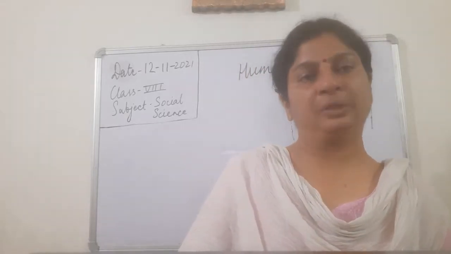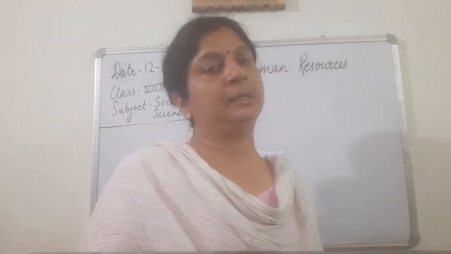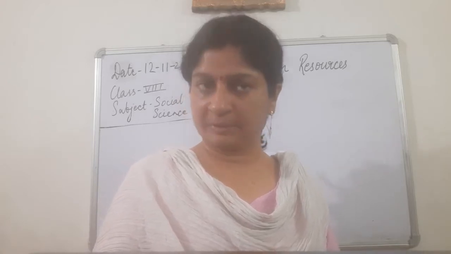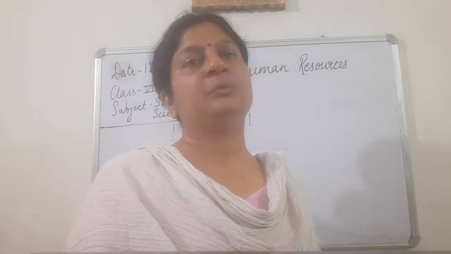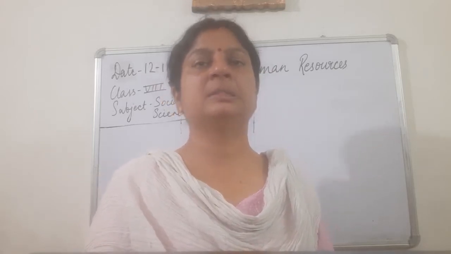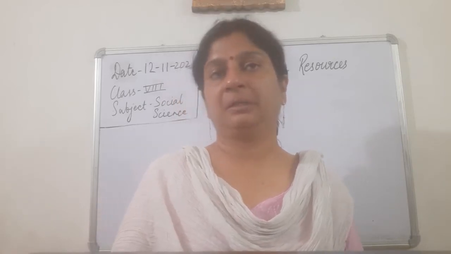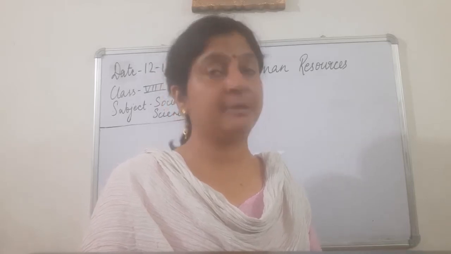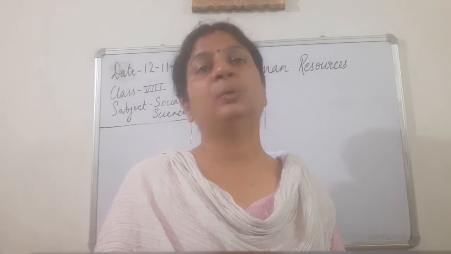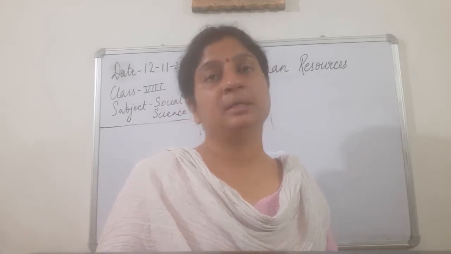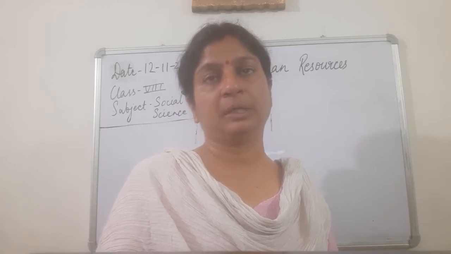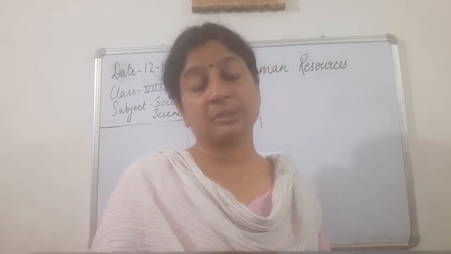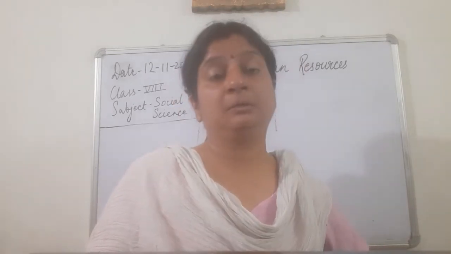We are doing the chapter Human Resources in Geography, and under this chapter we are doing density of population. As we have seen in the previous class, what do we mean by density? Density is the number of people living in a unit area of the earth's surface, and we have seen the average density of population in the whole world is 51 persons per square kilometer. Okay, and here we see that the distribution of population is not equal, not even, in the whole world.